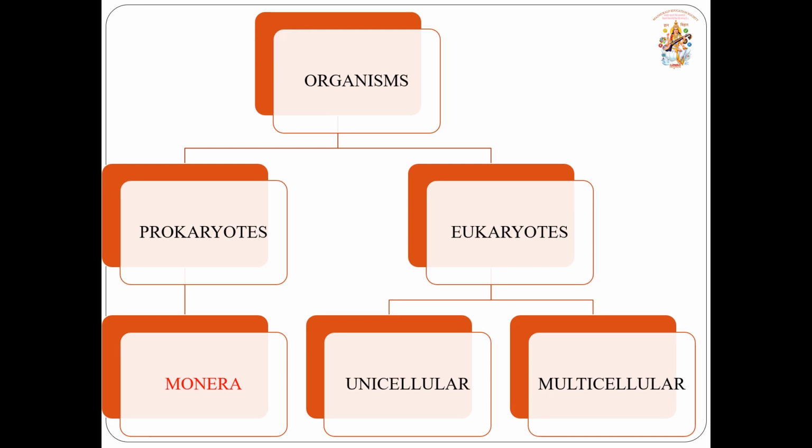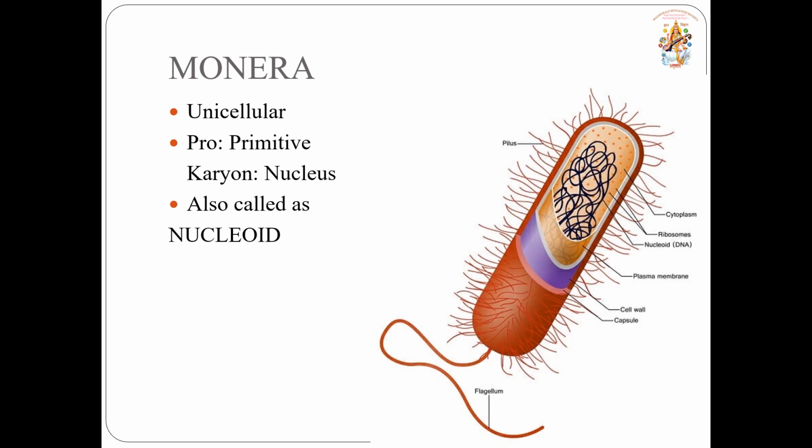As we all know, there are a number of organisms present in nature. According to their characteristics, they are divided into prokaryotes and eukaryotes. Eukaryotes are further divided into unicellular and multicellular, whereas prokaryotes are called kingdom Monera. In the word prokaryote, pro means primitive and karyon means nucleus. The nucleus which is at the primitive level, or in a developing nature, is called prokaryote. This type of organism is mostly unicellular. They are also called nucleoid.